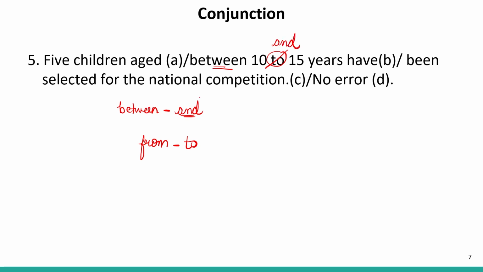And the correct sentence will be, five children aged between 10 and 15 years have been selected for the national competition. It means five children whose ages were around 10 and 15. It means it was between the age of 10 years and 15 years. So they might have been 11, 12, 13, 14, 15 years. So those children have been selected for the national competition. Those were five students. Now let us move to the next sentence. Here our answer will be B. So our answer will be B.